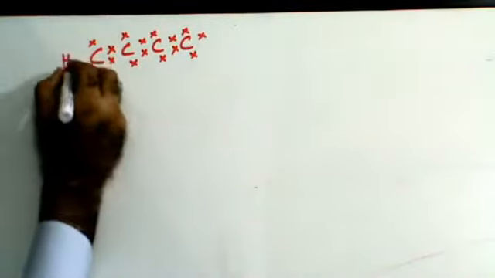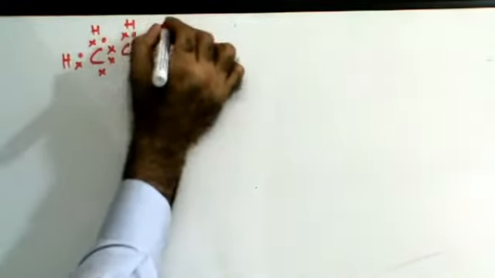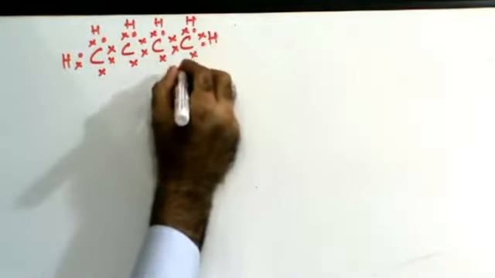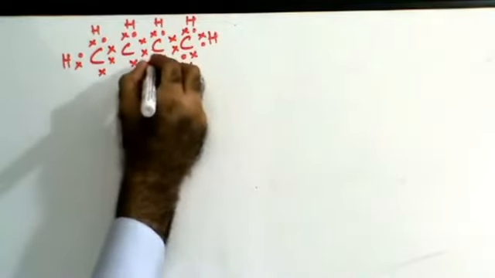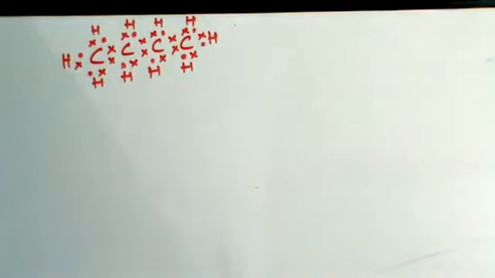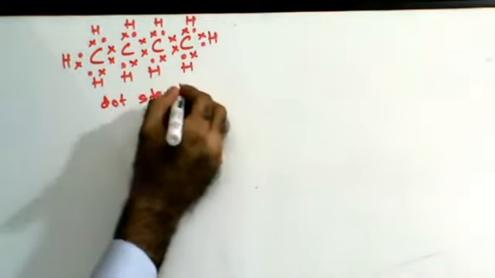Now put in your hydrogen, each with a dot. All you have to remember is that when you draw the bond with hydrogen, you put your dots. So this is your dot structure of butane. This was the structural formula, how they look structurally.